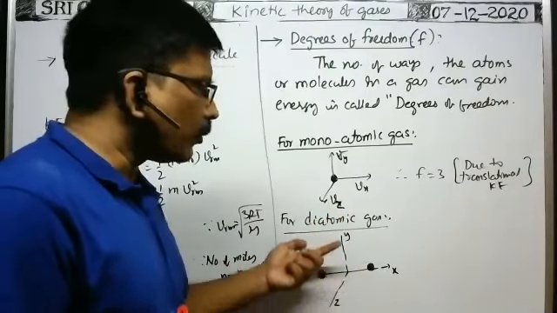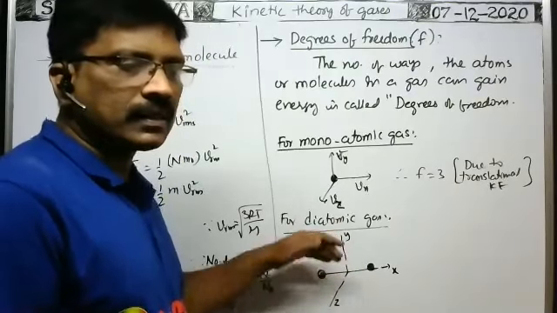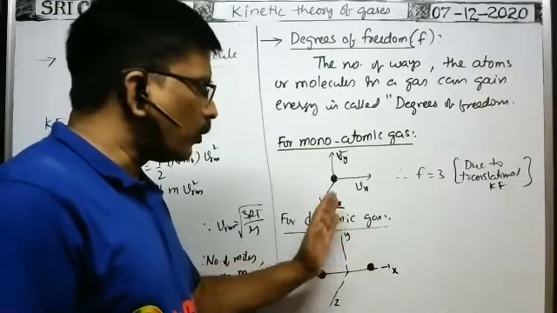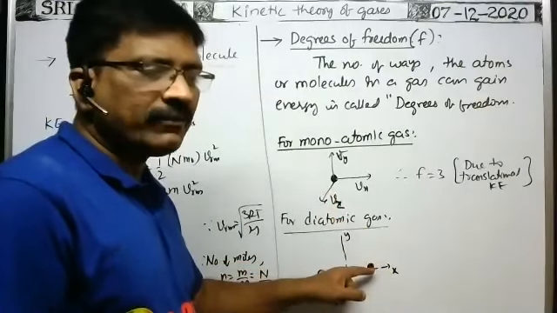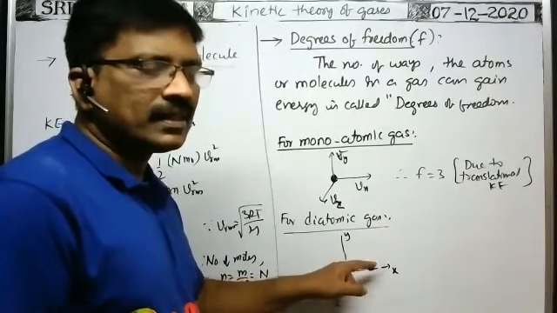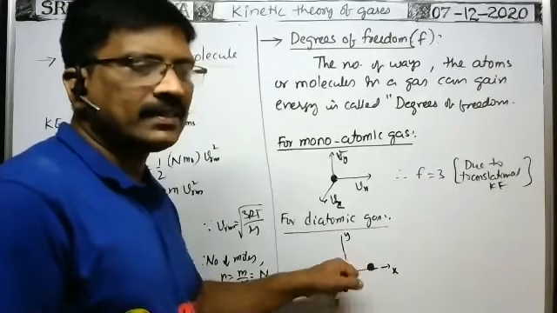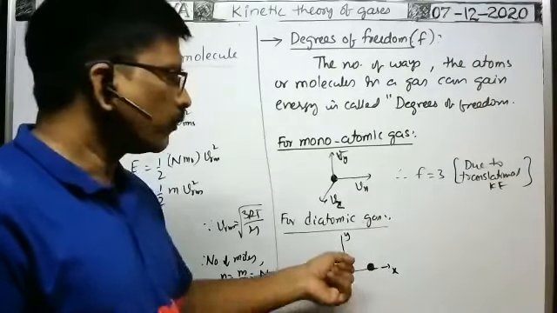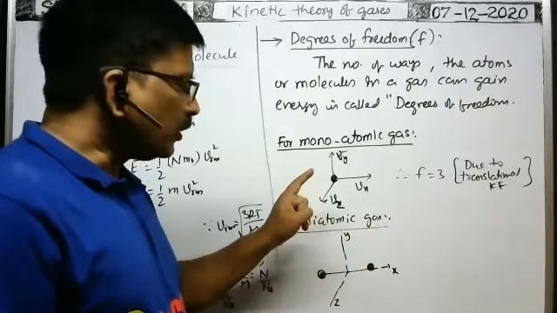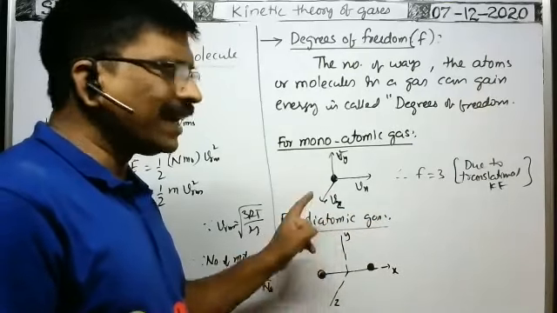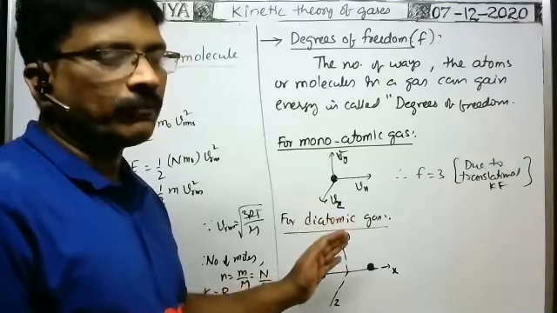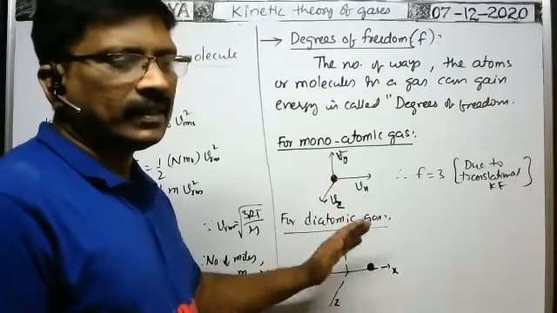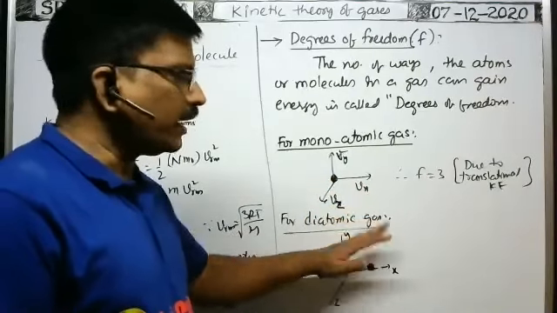And what is the rotational kinetic energy about the x-axis? As these 2 atoms are considered on the x-axis, even though they rotate about the x-axis, the size of the atom is negligible. That's why the distance of the atom from the x-axis is 0. That's why rotational kinetic energy, m r squared, r is 0. So rotational kinetic energy is 0 about the x-axis. So due to rotational motion, this molecule gains energy about the y-axis and the z-axis only. No rotational kinetic energy due to rotation about the x-axis.